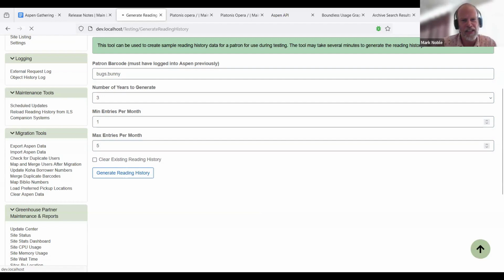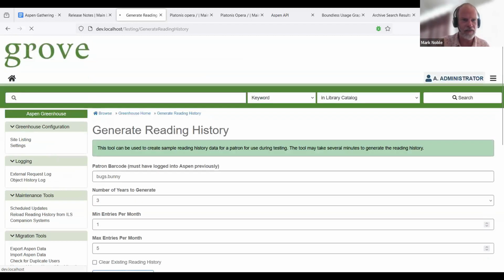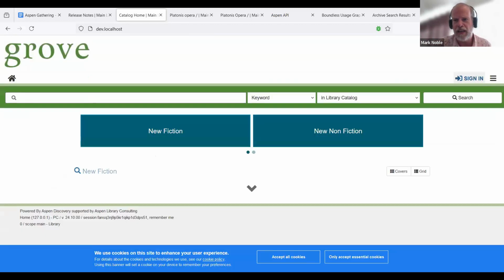This takes a little bit. It's just going through and adding stuff to their reading history. This makes it a whole lot easier for our testers to test functionality and make sure that they can see some of the historical trends. It's going to be boring to watch it run for a few minutes, so let's sign out. It'll do its thing, and I'm going to sign back in and we can talk more about